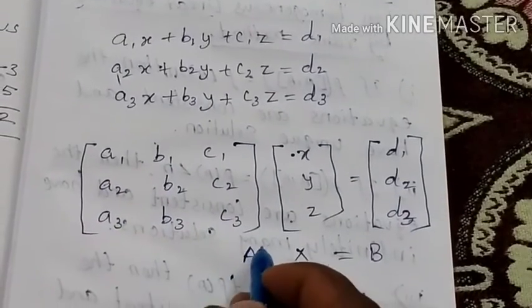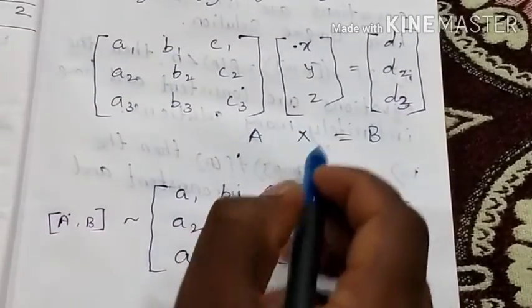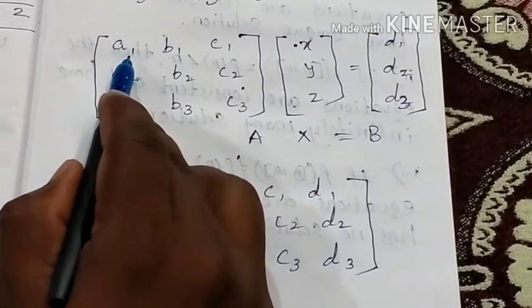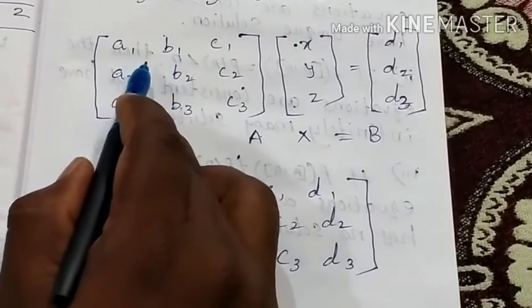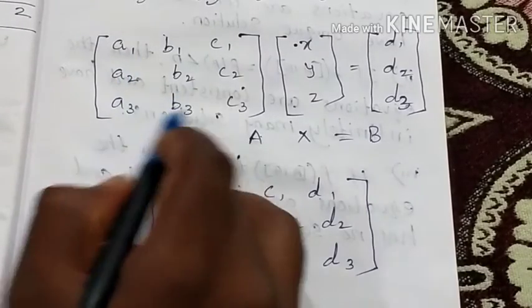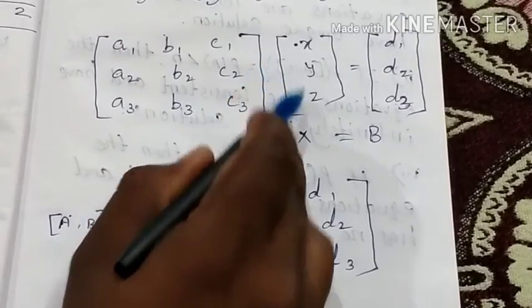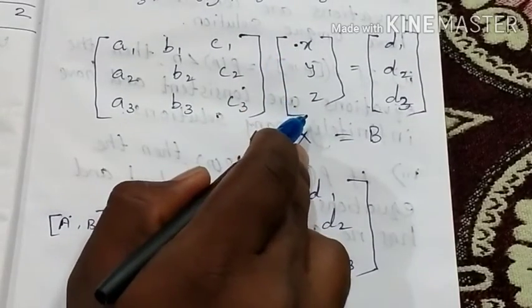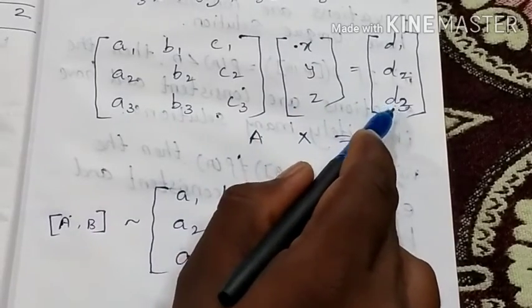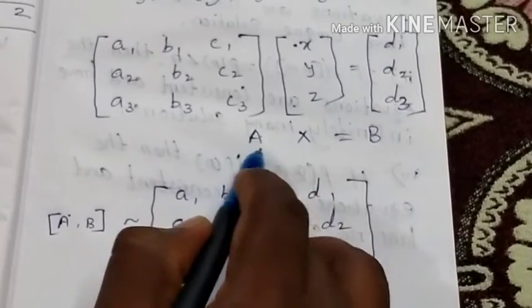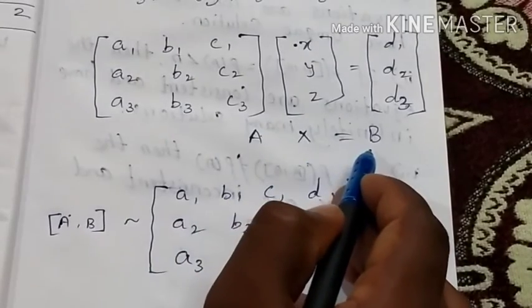First write the matrix form. What is the matrix form? Ax equal to b. So write the coefficients of x, y, z. The collection of coefficients of x, y, z is A. Then the variables are x, the given variables are x, y, z. Then the constant values are b. Okay, this is the matrix form. This is already known: Ax equal to b.